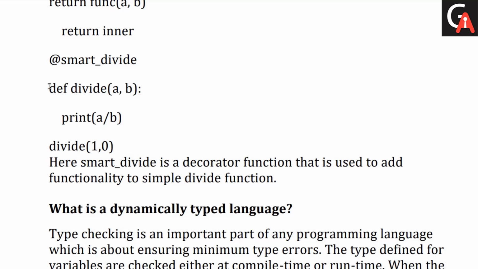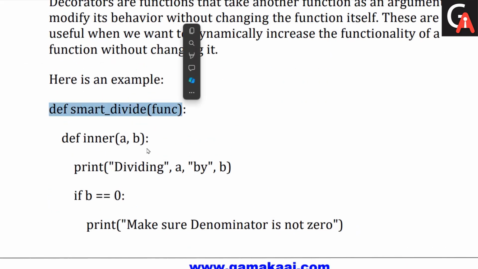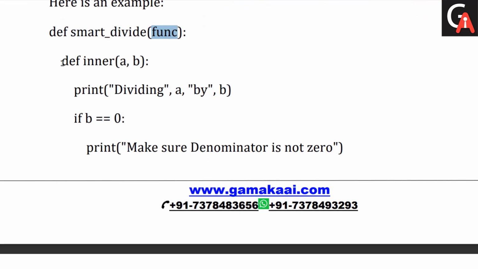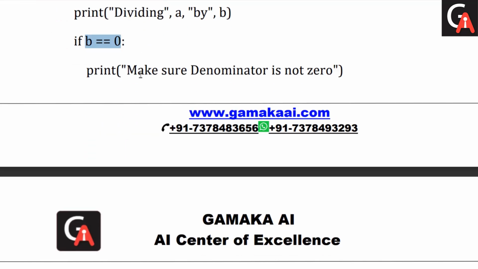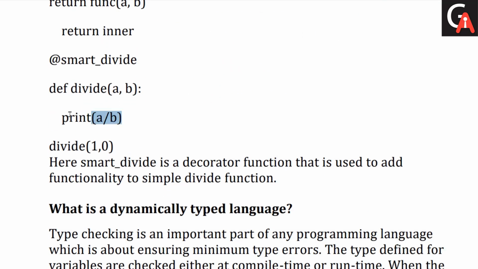So without modifying this existing function, I can write one decorator function. This is my decorator function, which takes another function as an argument. Then we define a wrapper or inner function, and the wrapper function checks if b is equal to 0, then it prints some message. If it is not, then we execute the existing function.